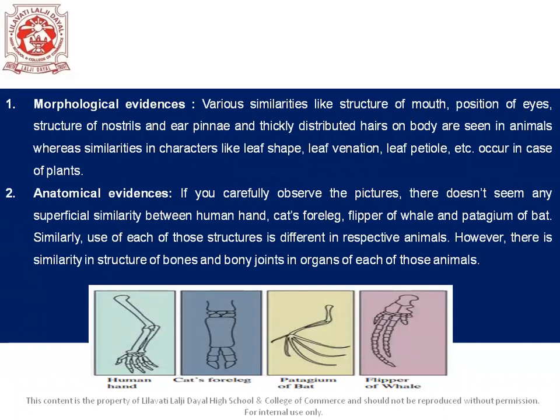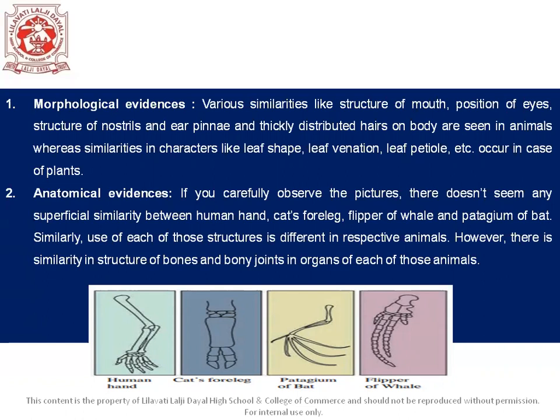In plants, there are similar characteristics such as leaf shape, leaf venation, leaf petiole, etc. These similar features indicate that the origin of different animal or plant groups must be the same, having a common ancestor. All right, so that's how we work with morphological evidences here.